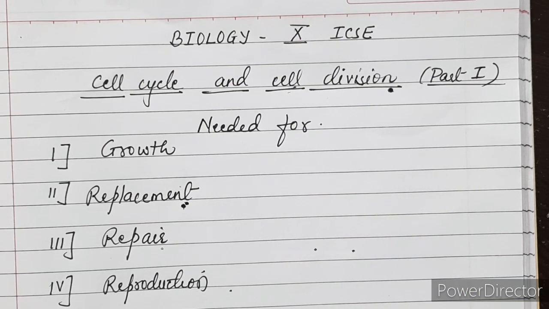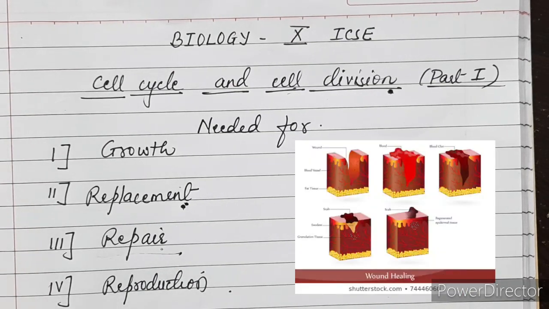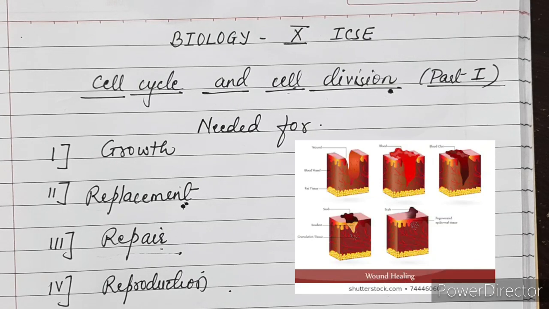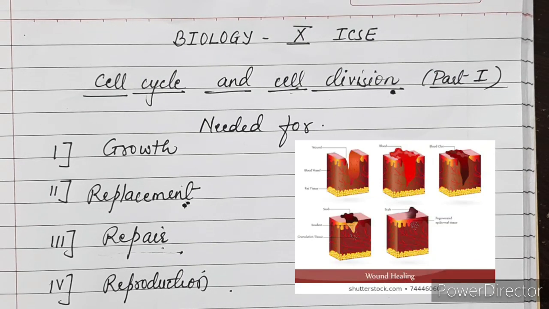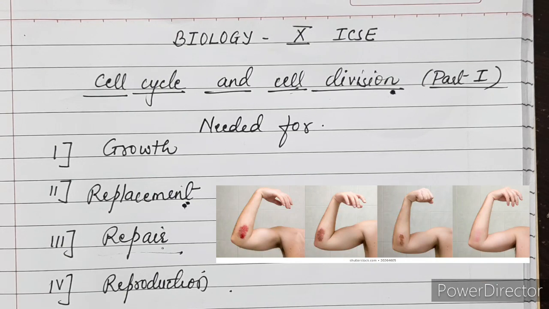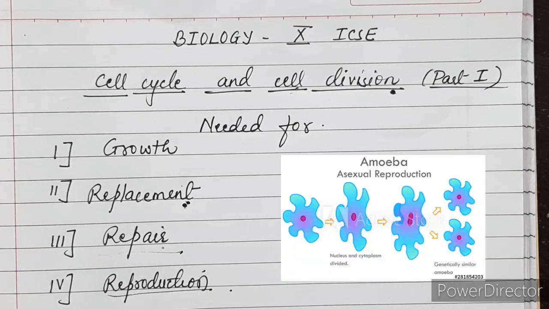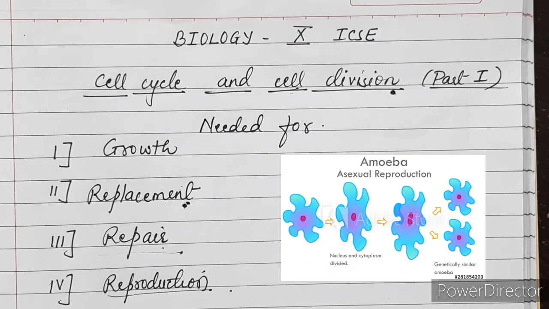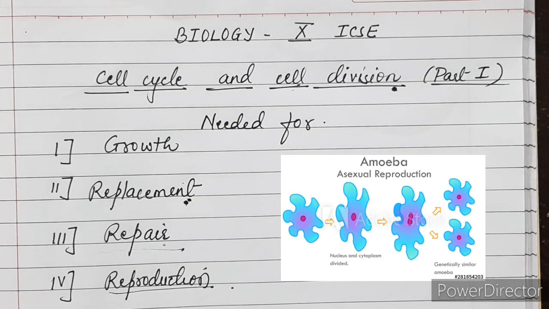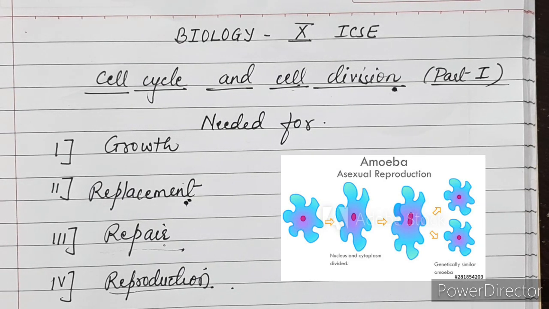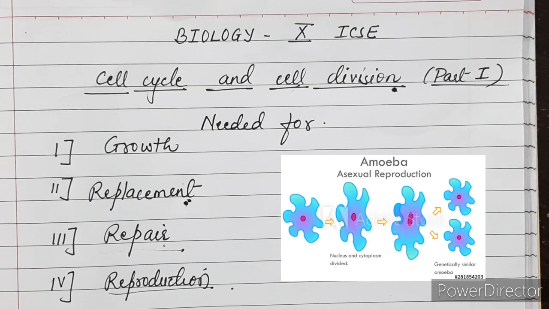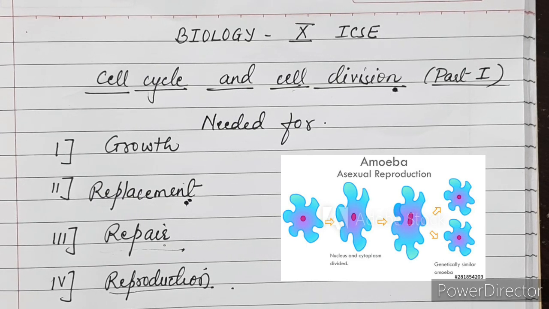It also helps in the body to repair. When we meet accident and injuries due to which some tissues get damaged, then they are repaired by the production of new cells by cell division. And also the cell division is required for reproduction. To produce its own kind is one of the most important life processes, and cell division basically helps in reproduction. Some unicellular organisms like amoeba, bacteria, they divide to produce two similar independent cells by the mitosis process.